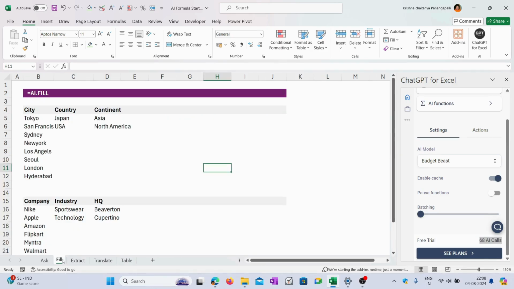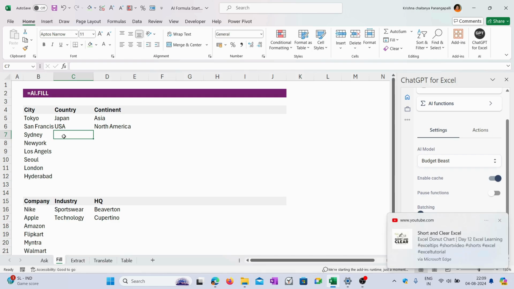Now let us see this feature, AI.fill. So what does this mean? Suppose I am doing a market research. Now I need the information about different cities in which I am planning to make my establishment, the countries in which the particular city is situated, and the continent in which that particular country is situated. Now this is a whole manual task. Each time I want to establish in a new city, I need to type that city, then type the country in which the city is situated, and then type the continent.